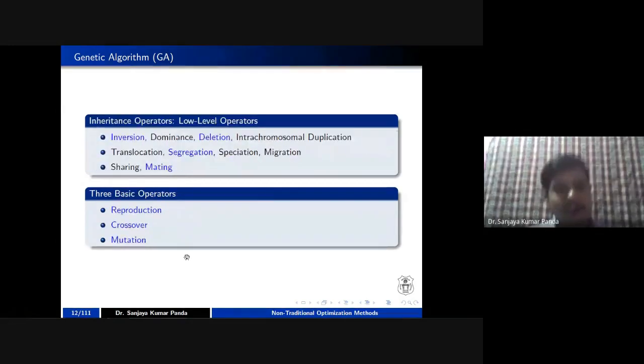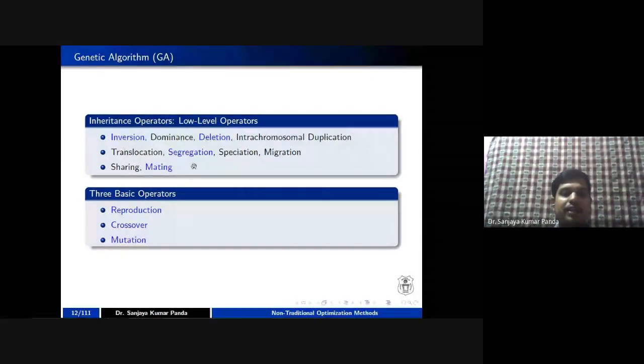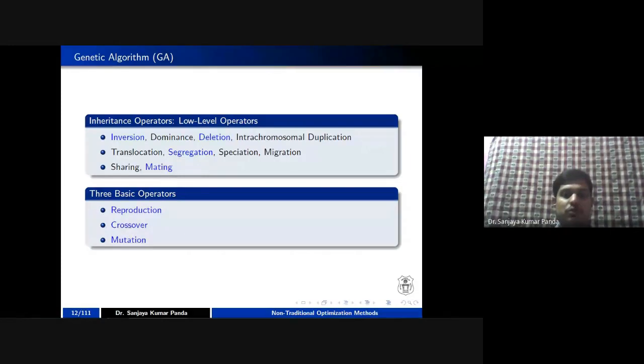Although there are various genetic operators, or inheritance operators, I am going to cover only these operators. Like inversion operator I am going to discuss, deletion operator I will tell you, and segregation and mating operator. These other operators are not popularly used in the case of genetic algorithm, so I have also not explored these other types of inheritance operators, right? Apart from this, we are going to see reproduction and crossover and mutation with example. I am going to tell you various types of crossover and mutation.